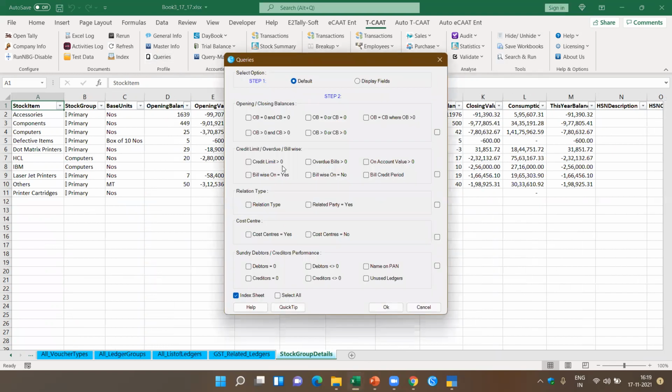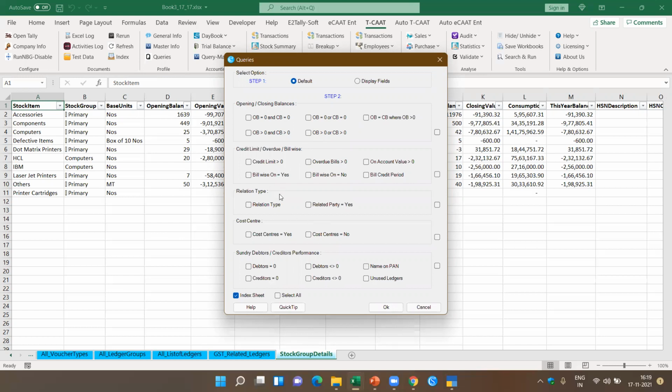Similarly, we have queries. In queries, you can decide, for example, let's say I want the opening and closing balance, or opening balance is equal to 0 and closing balance is equal to 0. Okay, which means these are accounts where there are no transactions at all, but the ledgers have been created. Or the opening balance is 0 or the closing balance is 0. Like that, we have got different types of masters which you can query and extract information.